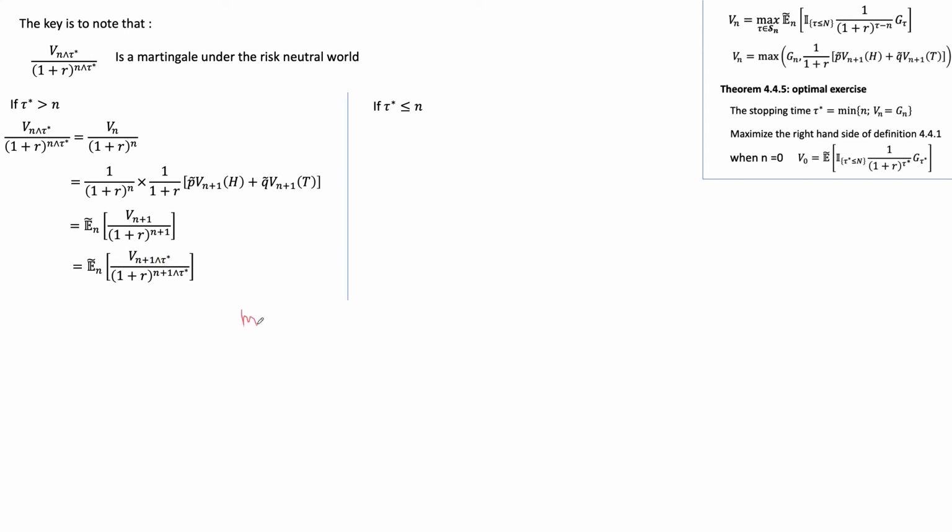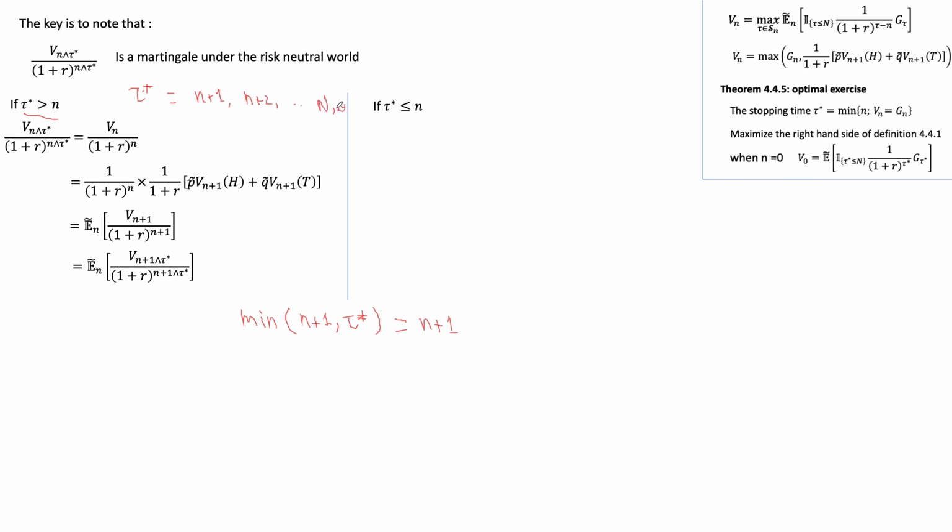So the minimum of n plus 1 and tau star is the same thing as n plus 1, because if tau star is greater than n, that means tau star can be equal to n plus 1, n plus 2, up to capital N or plus infinity, right?